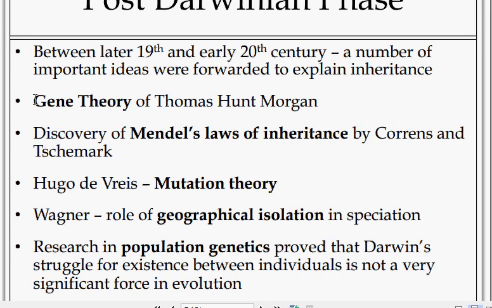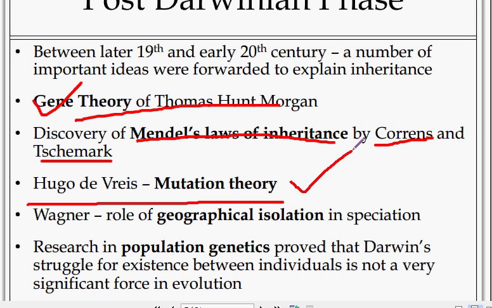First one is the gene theory of Thomas Hunt Morgan. Next, the discovery of Mendel's law of inheritance by Correns and Tschermak. Hugo de Vries, mutation theory. Wagner, role of geographical isolation in speciation. Research in population genetics